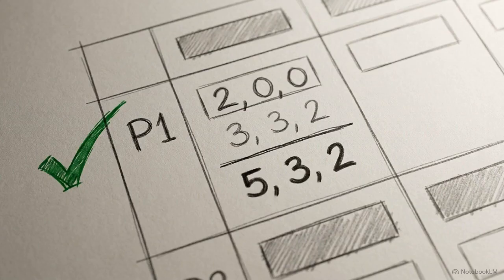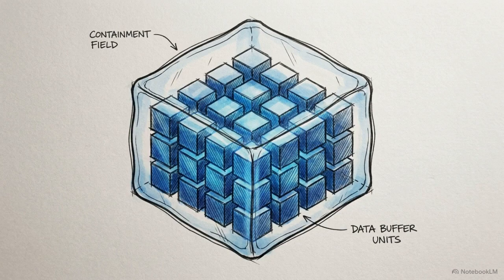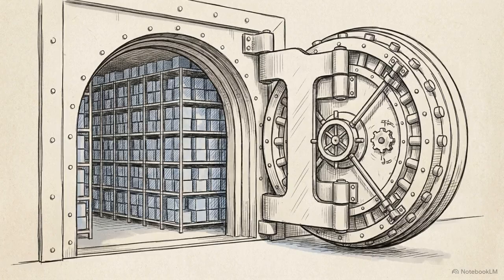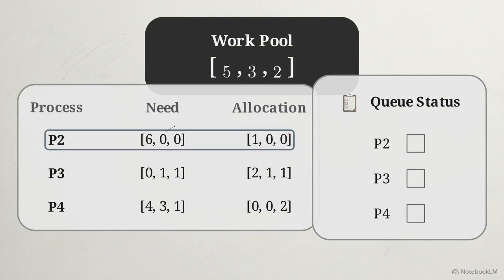It assumes if P1 gets what it needs, it finishes and returns its allocated resources. P1 gives back its allocation of 330, expanding our work pool to 532. P1 is successfully resolved. By mathematically reclaiming resources in a simulation, the operating system builds a theoretical buffer. This proves that satisfying smaller requirements first can accumulate the pool needed to handle larger processes later. The algorithm iterates this logic through the rest of the queue.